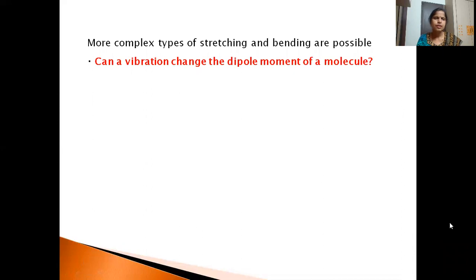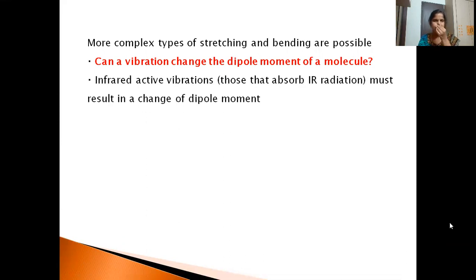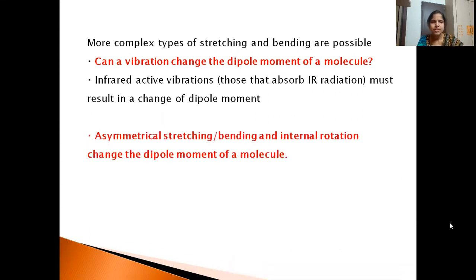Now, can a vibration change the dipole moment of a molecule? So whether it changes the dipole moment or not. When the vibration is of asymmetric stretching type, or when it is bending or internal rotation, it will change the dipole moment of a molecule.